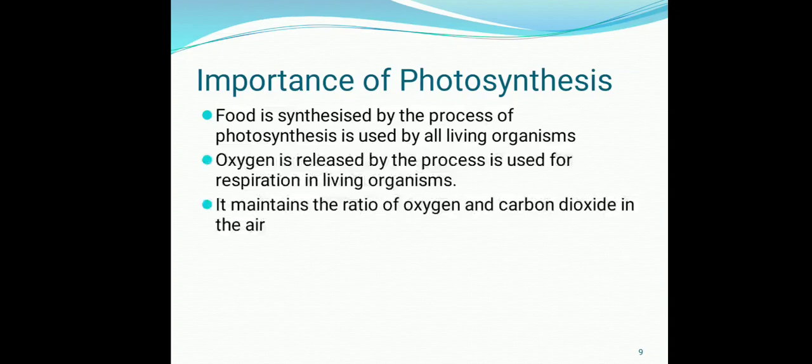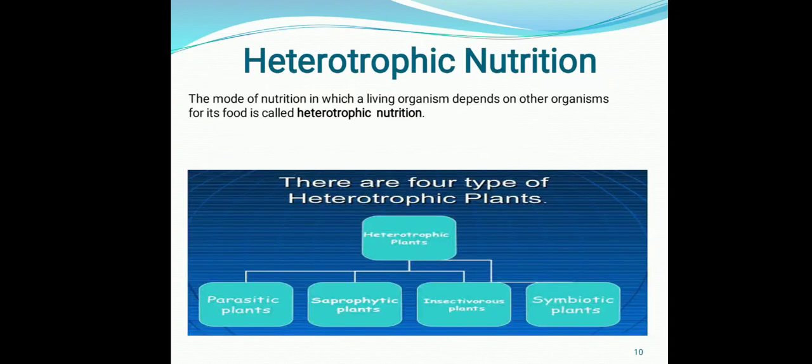So now we come to the second mode of nutrition in plants, which is known as heterotrophic nutrition. It is the mode of nutrition in which living organisms depend on other organisms for their food, and those organisms are known as heterotrophs. In plants, there are basically four types of heterotrophic plants. First is the parasitic plant, second the saprophytic plant, third insectivorous plants, and fourth symbiotic plants. We are going to take them one by one.